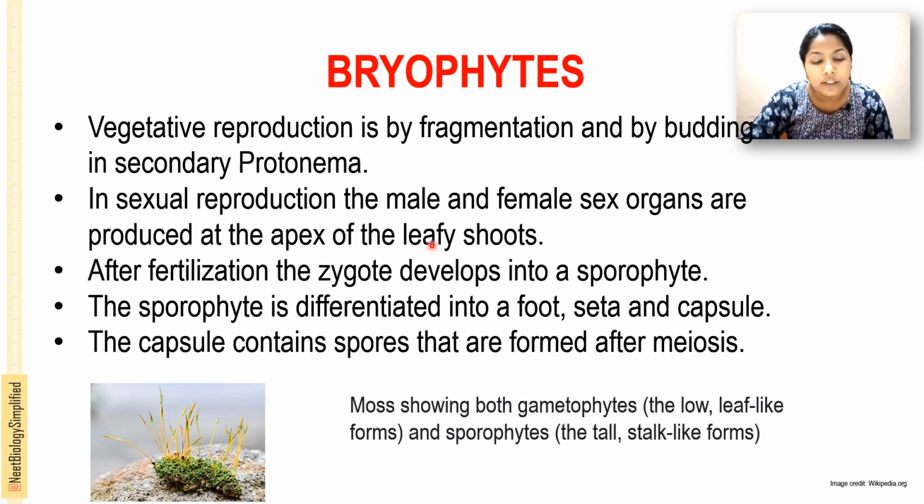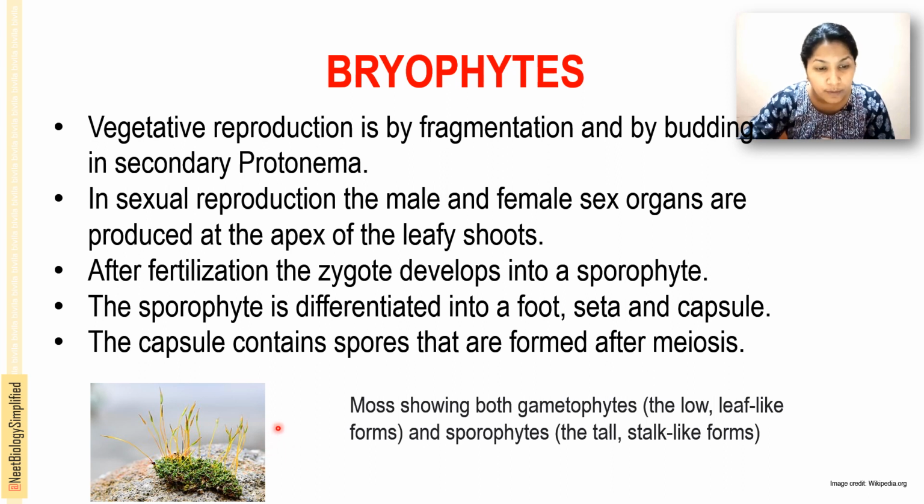Vegetative reproduction is by fragmentation and by budding in the secondary protonema. That is, the secondary protonema is a lateral bud, and by budding of that secondary protonema, new plants are produced, or by fragmentation. In sexual reproduction, male and female sex organs are produced at the apex of the leafy shoot.